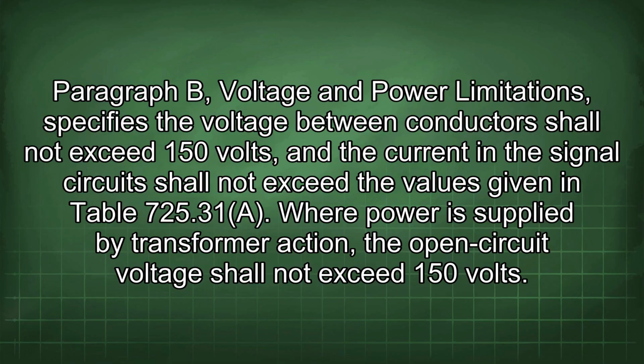Paragraph B, Voltage and power limitations, specifies the voltage between conductors shall not exceed 150 volts, and the current in the signal circuit shall not exceed the values given in Table 725.31(A). Where power is supplied by transformer action, the open circuit voltage shall not exceed 150 volts.